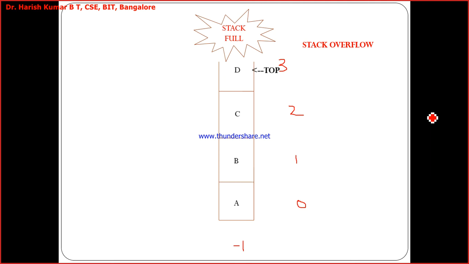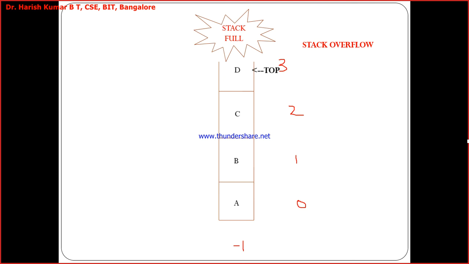Okay. So top was here initially. It was pointing to -1. Now before inserting A, I incremented top by 1, and top becomes 0. Then I pushed A, and then top becomes 1. I pushed B, and then incremented top. It became 2, and then pushed C. Then incremented top again. It became 3, and I inserted D. And after that, I tried inserting E, and it told me what? Stack is full. It was not possible for you to insert.